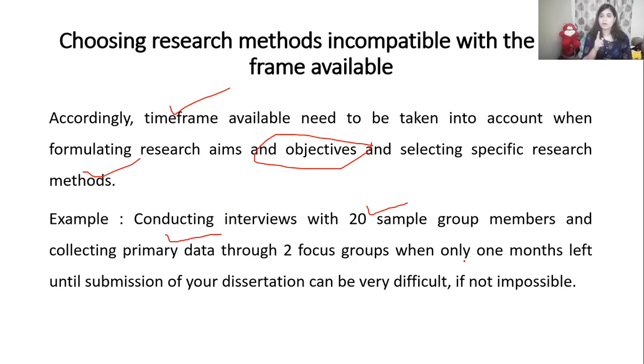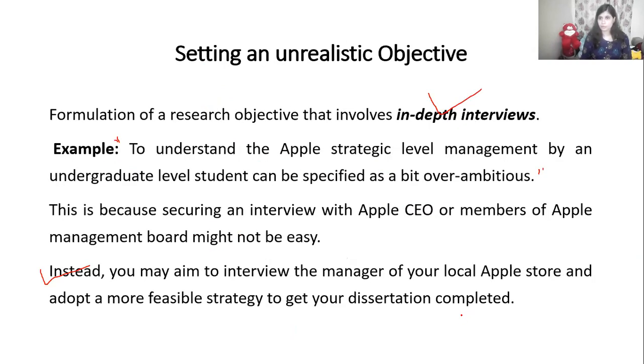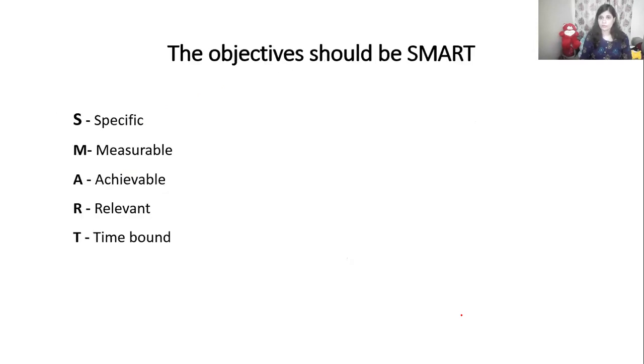You cannot take up a sample like 20 sample groups. In 20 sample groups, there will be many members, sample units in that group. So each individual you have to do an interview or collect the data from. So it is not possible within 1 month. That is why we have to be very careful about what time frame we have, and what type of people we have to discuss, that we should understand before setting up the objective for our research. Okay.